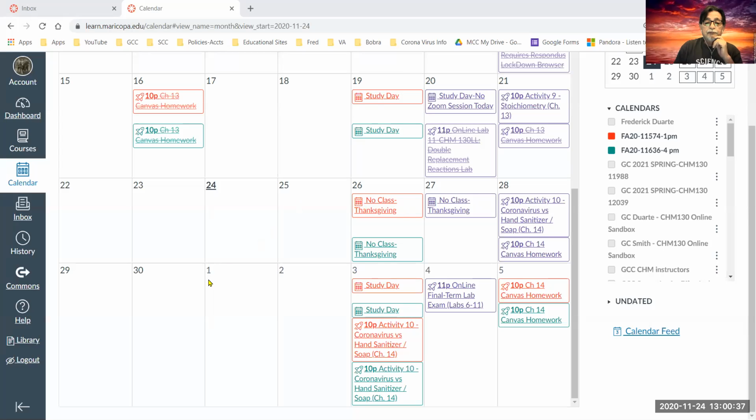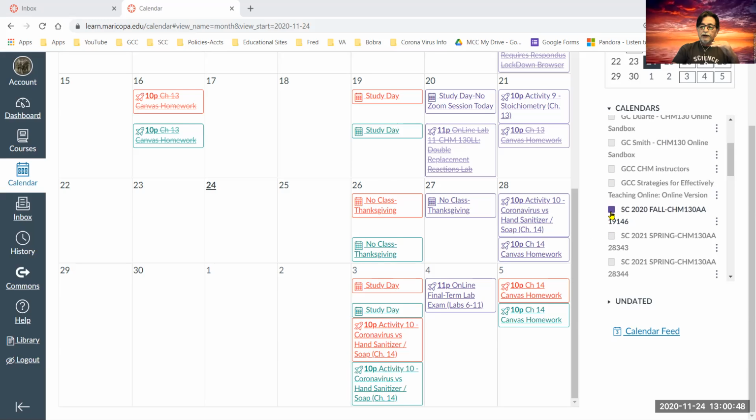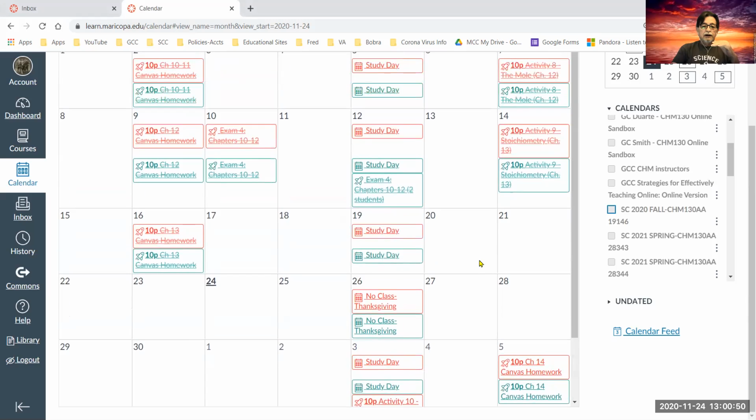What I want to do is go to Canvas. We can look at the calendar just to make sure that everybody is on the right track and nobody is being surprised with anything toward the end. Today is the 24th.